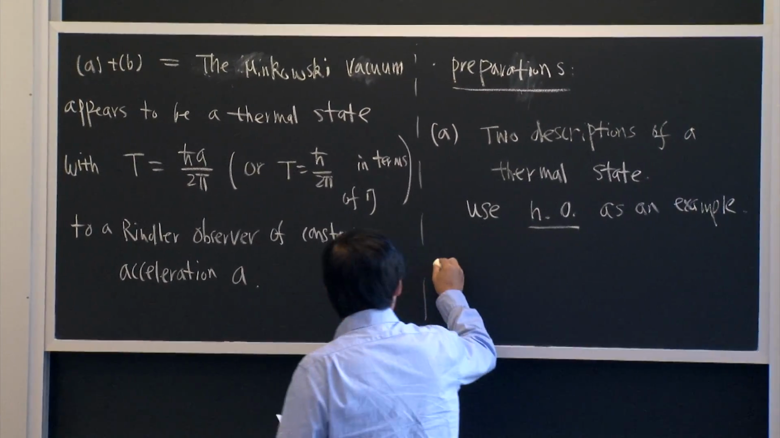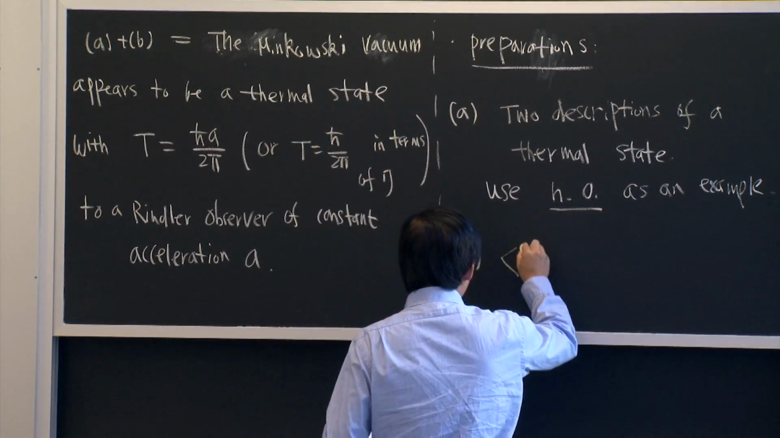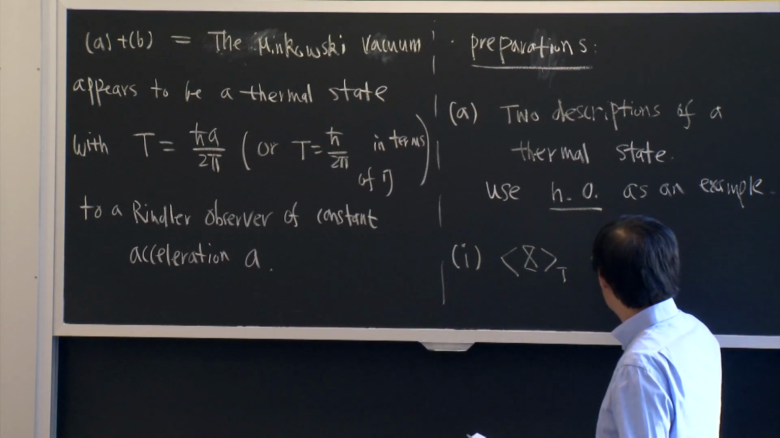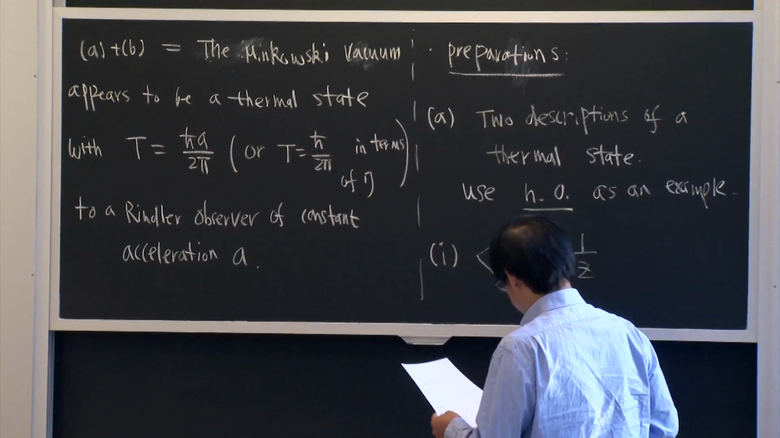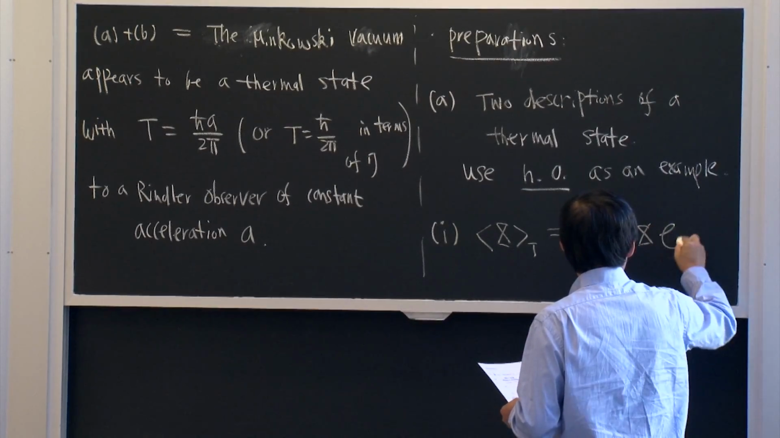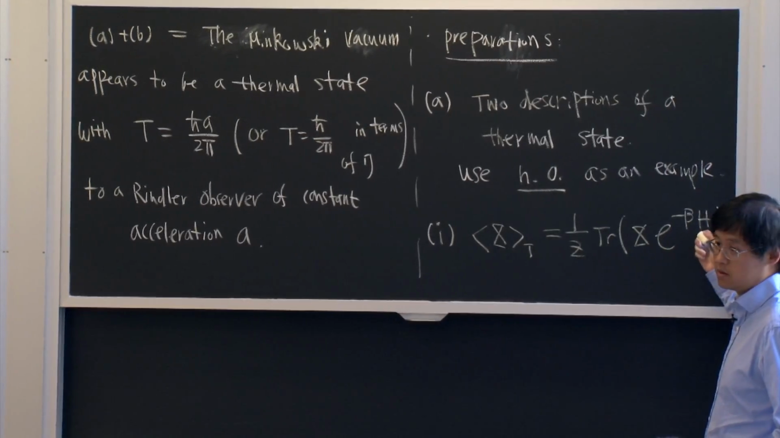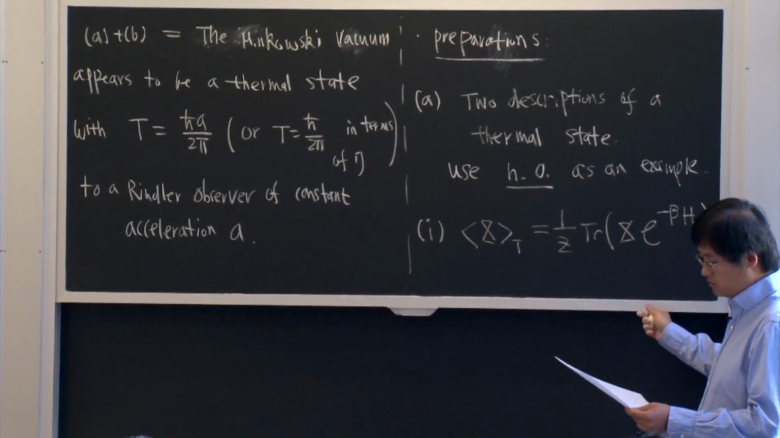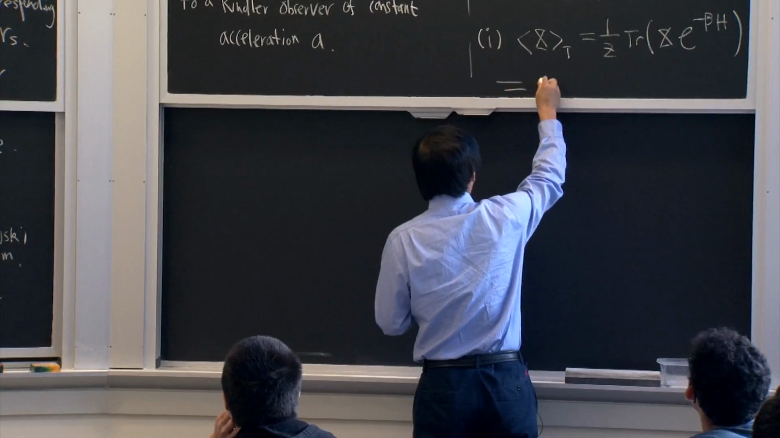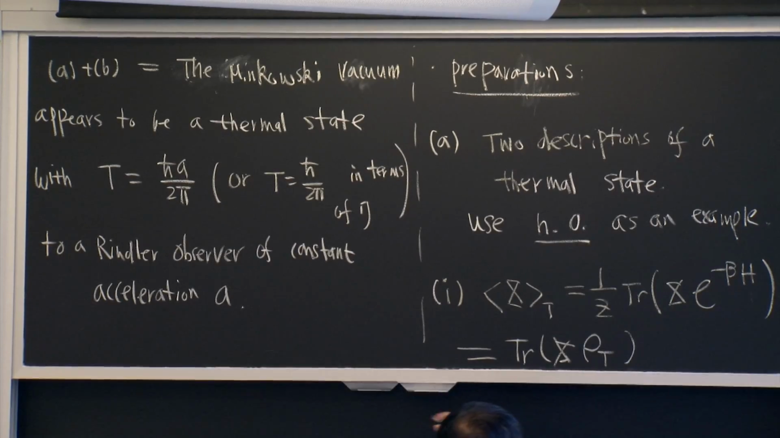Okay? So the standard way of doing it is that if you want to compute the expectation value of some operator, of some observable at finite temperature, you just do the standard canonical average. Okay? So the H would be, say, the Hamiltonian of the single harmonic oscillator. And the Z is the partition function. So this can also be written as trace of X and the thermal density matrix.